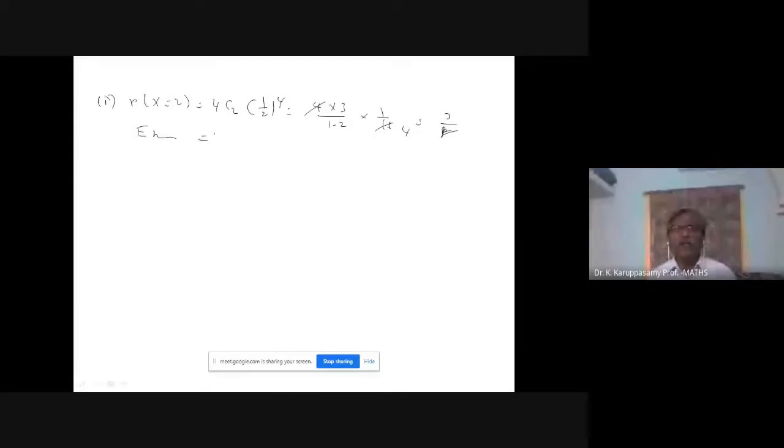Expected number of families: 2000 into 3 by 8 is 750. So 750 families will have exactly 2 boys.